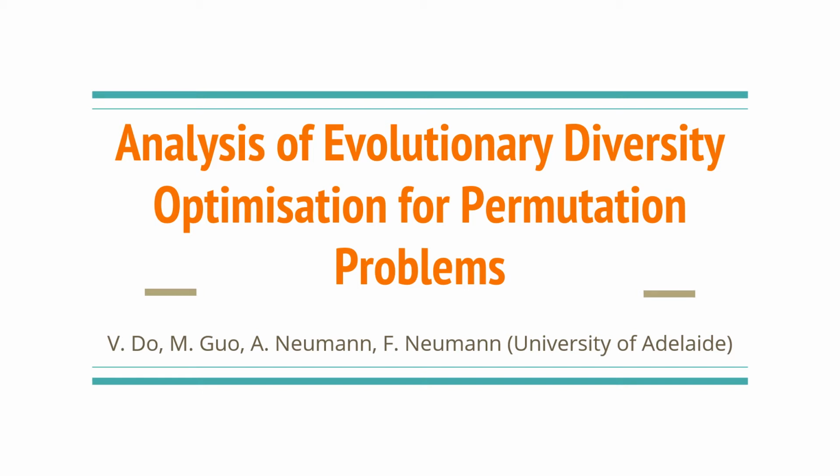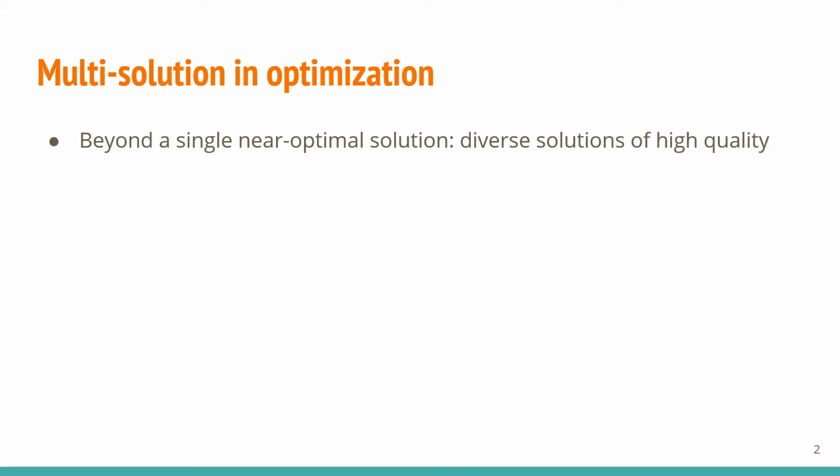Greetings, my name is Viet, and I'll be talking about our work on the analysis of evolutionary diversity optimizations for permutation problems. In this work, we explore a topic that has recently gained significant interest in the evolutionary computation and AI community. While traditional optimization focuses on maximizing quality as much as possible with one single output, there are substantial practical uses for diverse sets of high-quality solutions as well.